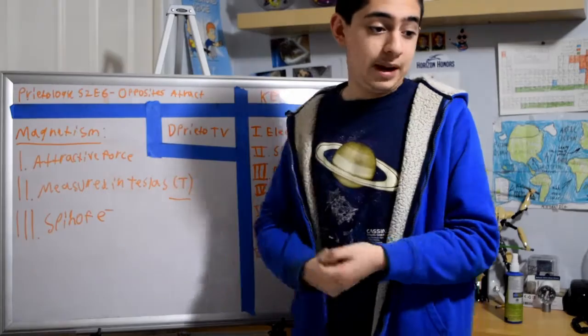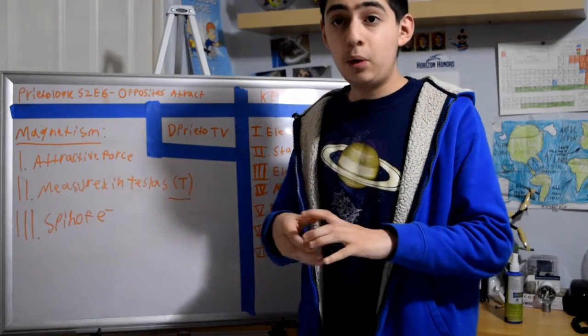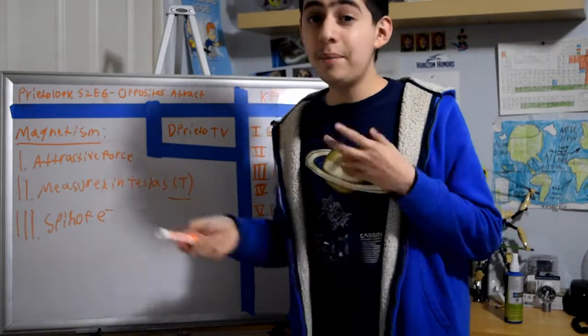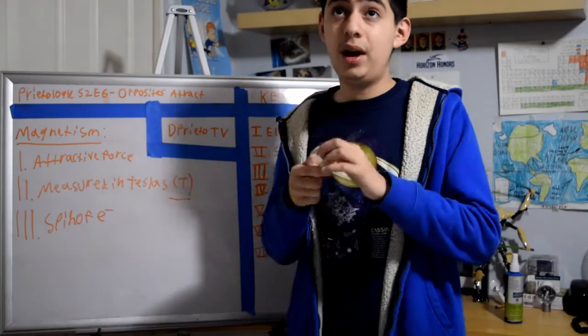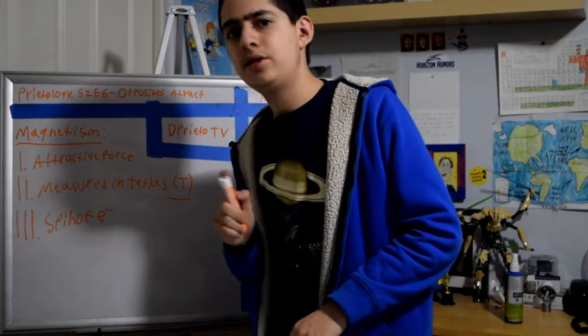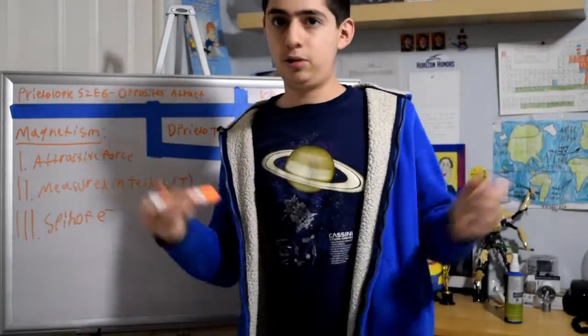Fun fact about magnetism: the magnetic poles of the Earth shift every year by 40 kilometers, which is the same as 25 miles, so that's a pretty big shift on a global scale. Actually, now that I realize it's not that big of a shift, considering how large the world is.